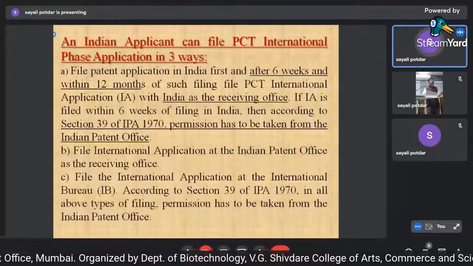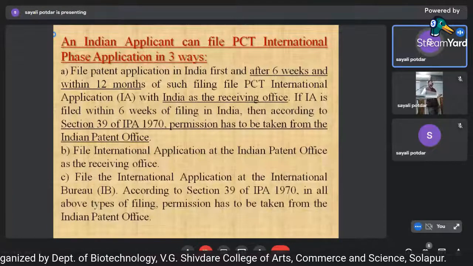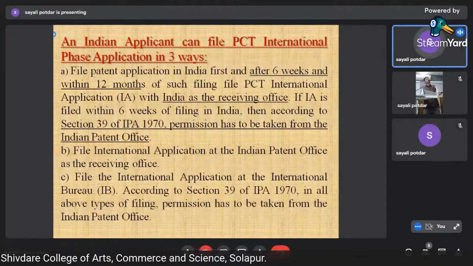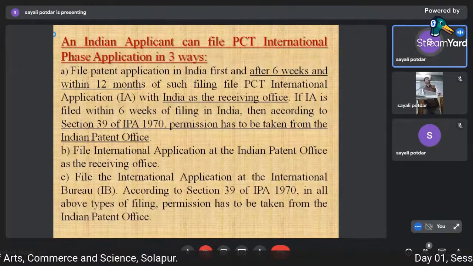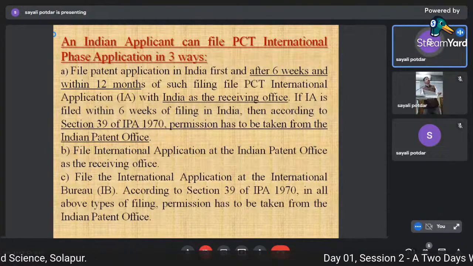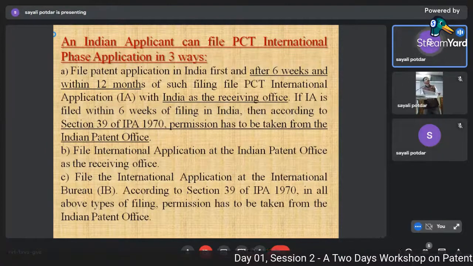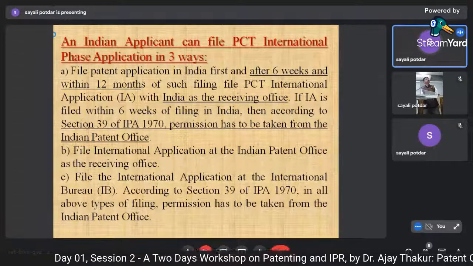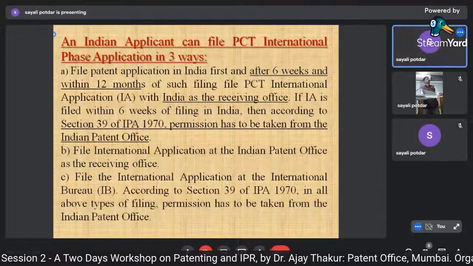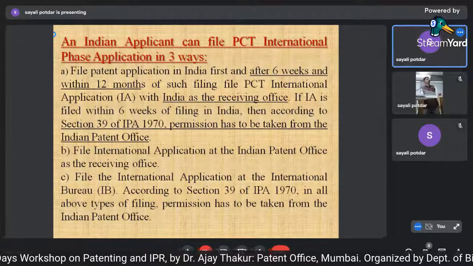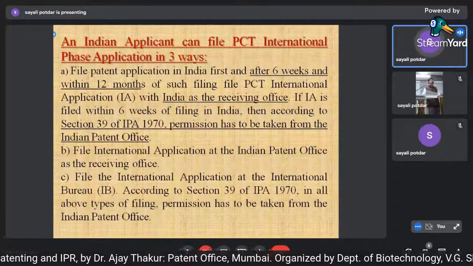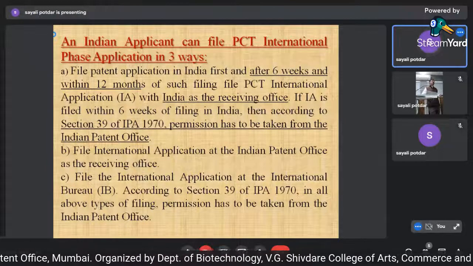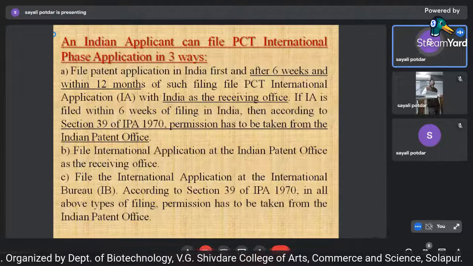Now an Indian applicant can file PCT international applications in 3 ways. How can you file? First, file a patent application in India. After 6 weeks and within 12 months of such filing, file a PCT international application where India is the receiving office. If the international application is filed within 6 months from the filing in India, then according to section 39, permission has to be taken from the patent office.